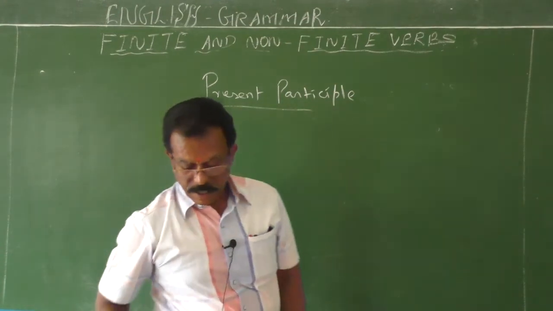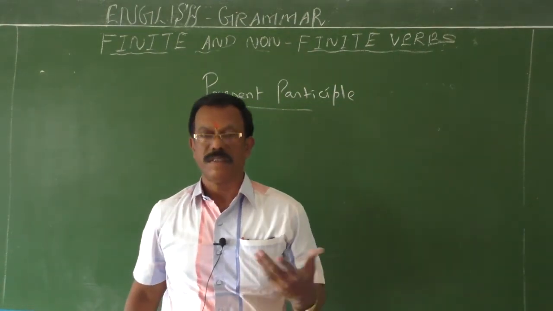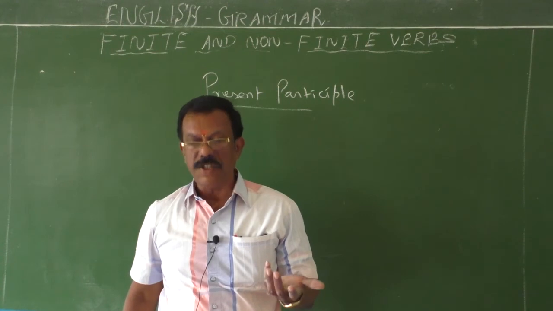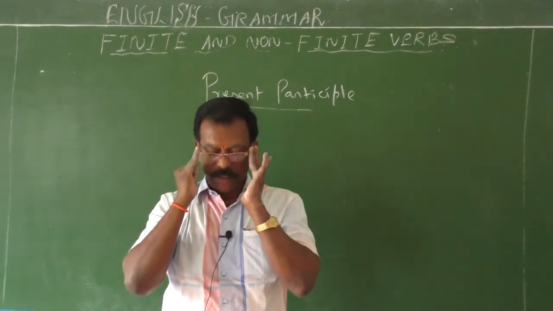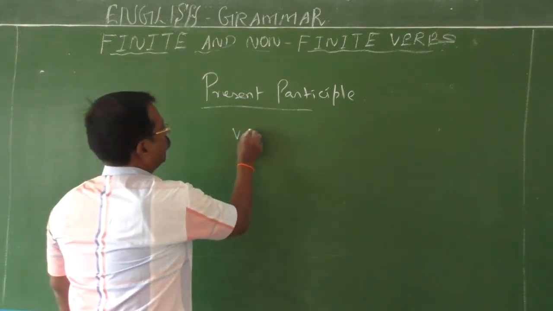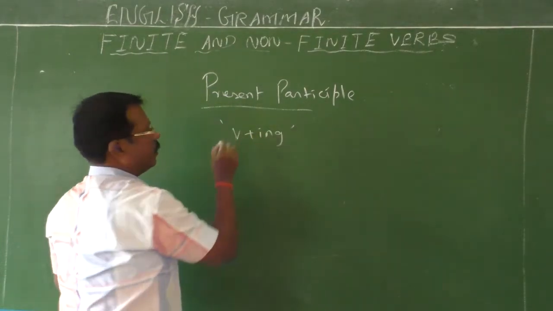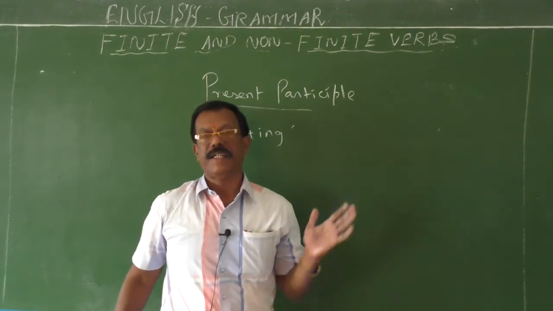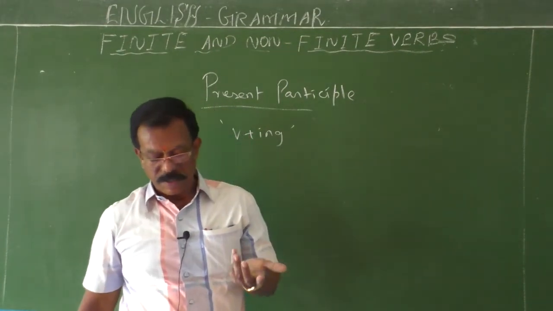Usually, this present participle is formed by adding ing to the base form of a verb. So, present participle always ends in ing. Base form of the verb plus ing. So, in this way, present participle is formed.